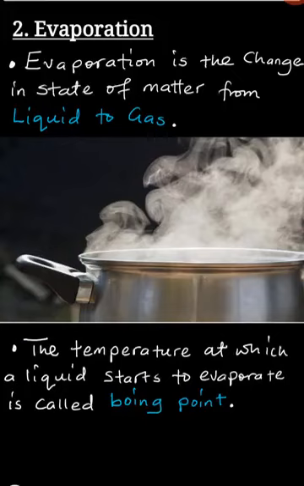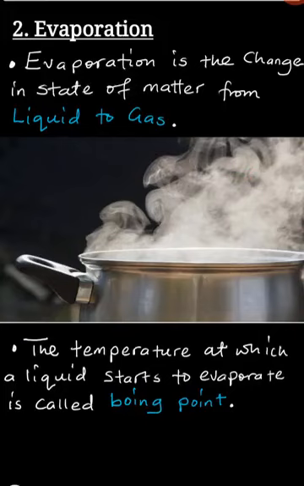For example, the boiling point of water is 100 degrees Celsius. So when you are heating water, immediately its temperature reaches 100 degrees Celsius, you are going to see that this water will start turning from liquid to become a gas.